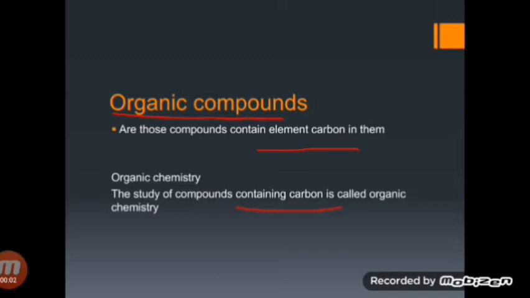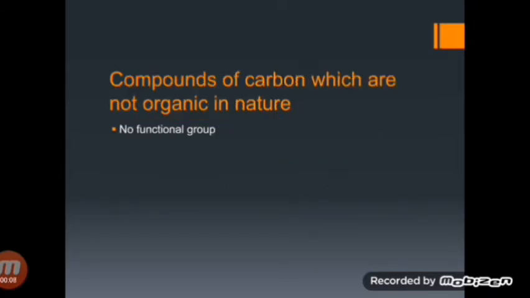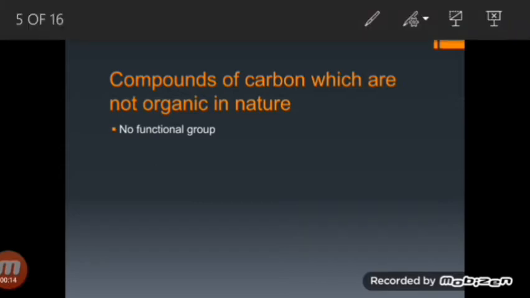Now there are compounds which contain carbon, but still they are not organic in nature. What is the logic behind that they don't have organic characteristics, and why are they not called organic compounds? Actually, they don't have functional groups in them. A functional group is basically a group of atoms that is responsible for the characteristics of the entire molecule.